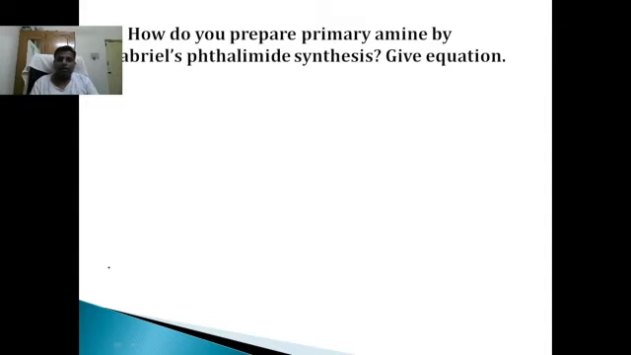Quite a lengthy question. How do you prepare a primary amine by Gabriel phthalimide synthesis? Give the equation. You are supposed to write just the equation. It is a very big reaction.